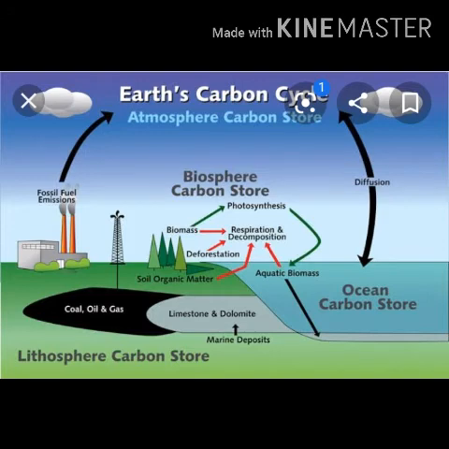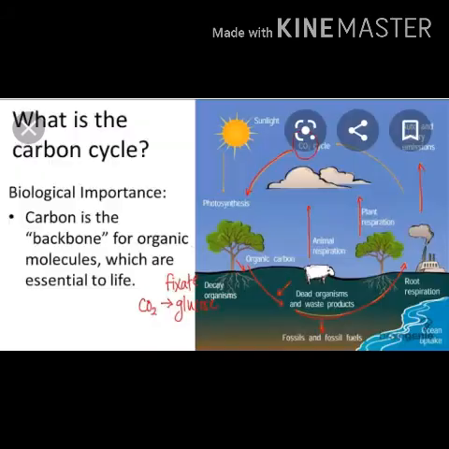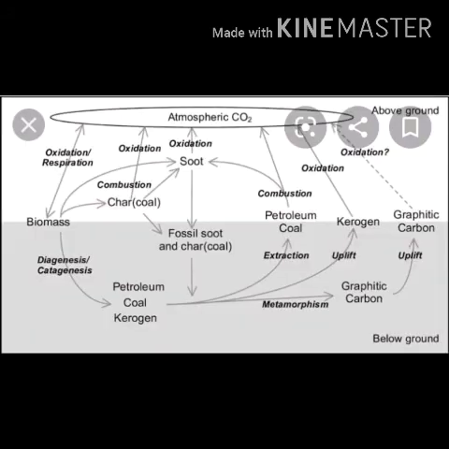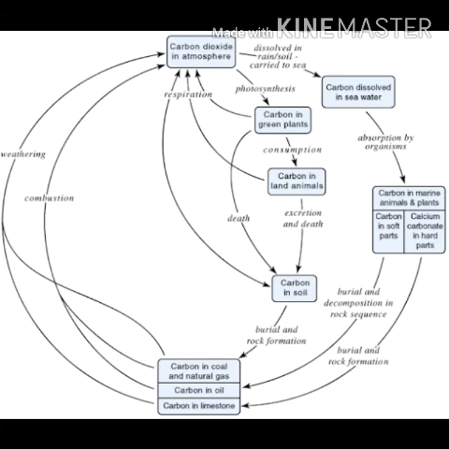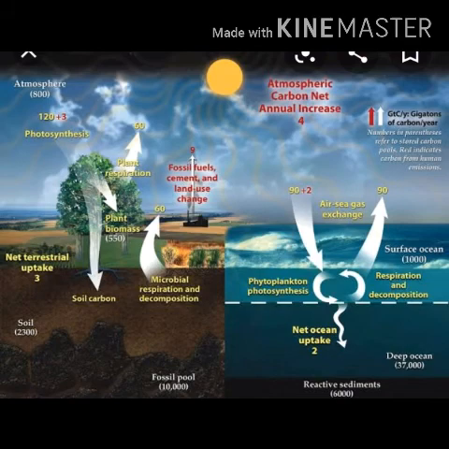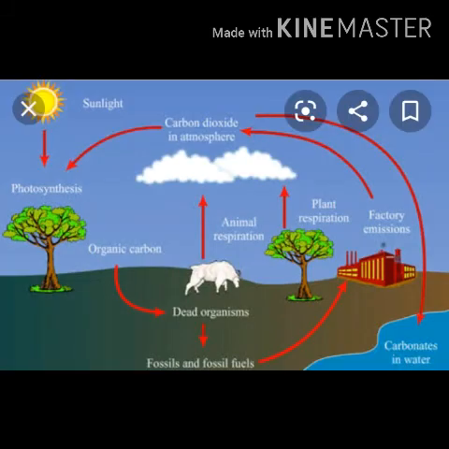During the natural decay of organic matter such as dead plants and animals, CO2 is also released in this process. So in the process, plants take up CO2, animals and humans release CO2, then CO2 comes out in the atmosphere, then petroleum burns, and carbonates and sea, ocean, water are all releasing this CO2. Then again it is used up by photosynthesis, which also releases oxygen. In the diagram you will also see how the carbon dioxide cycle takes place.